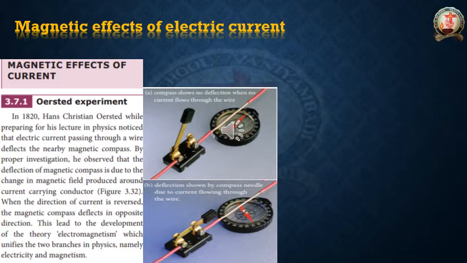Whenever the switch is closing, current will flow through that conductor. Whenever the switch is open, current won't flow through that conductor. It's like the switches we regularly use in our homes, right? If we switch on, the bulb will glow, our TV will run, our fan will run. Switch on means here switch closed. If we switch off, TV will be off, fan will be off, and the light will also be off.